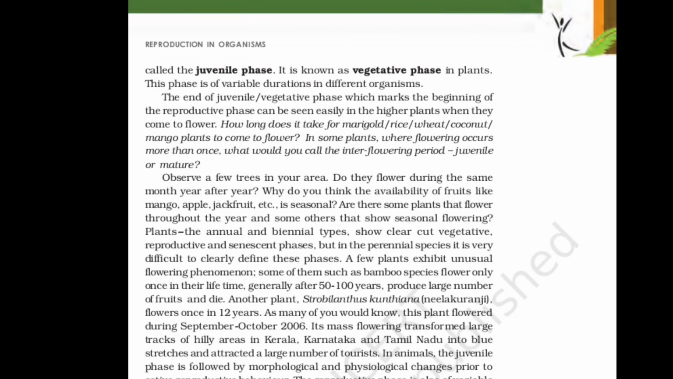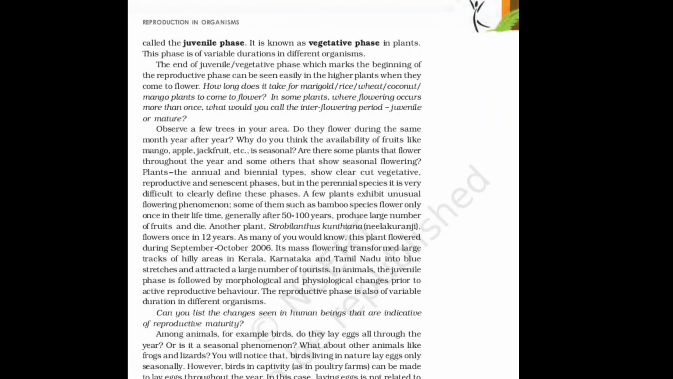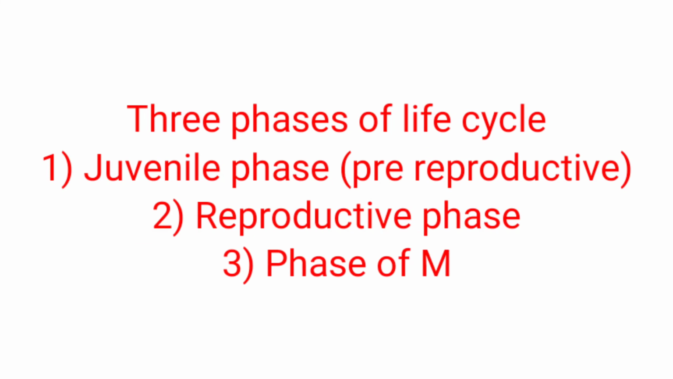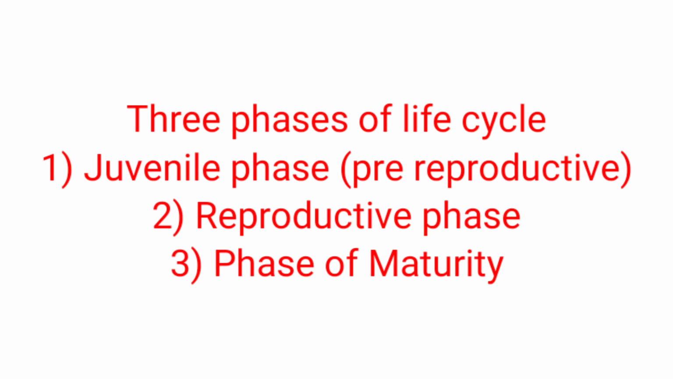There are also phases of growth in the life cycle of a sexually reproducing organism, and it starts from the juvenile phase that includes the pre-reproductive phase. It is also known as the vegetative phase in case of plants, and then the phase of reproduction or reproductive phase where organisms are now able to produce their fertile offspring, and after maturity it leads to death, which is called the senescent phase.